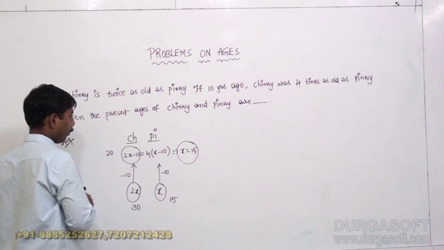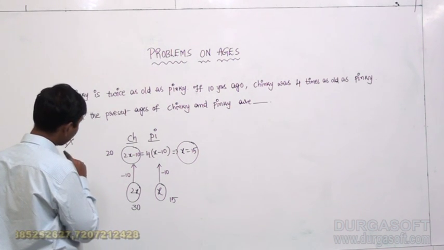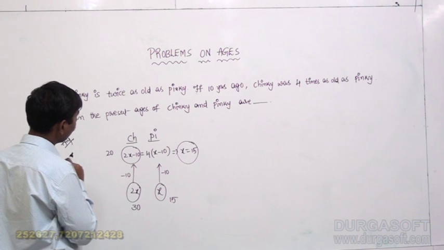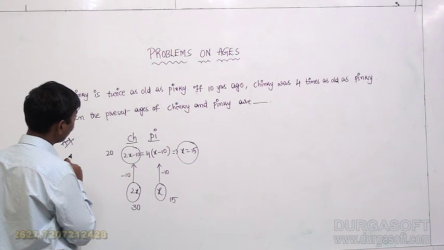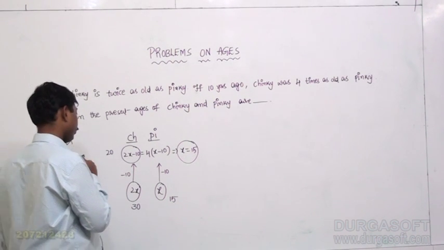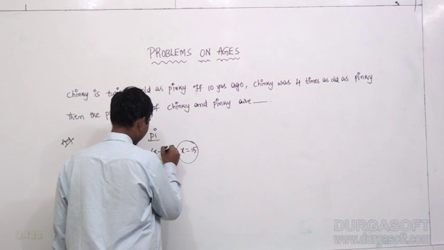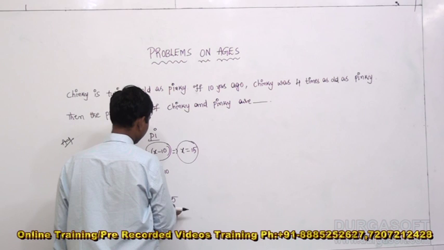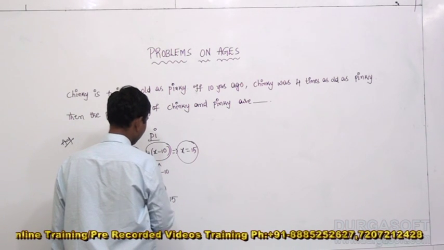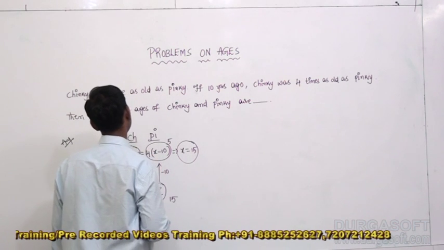Alright. Present 15 means the age of Pinky 10 years ago is x minus 10, that is 5. 10 years ago the age of Pinky was 5.